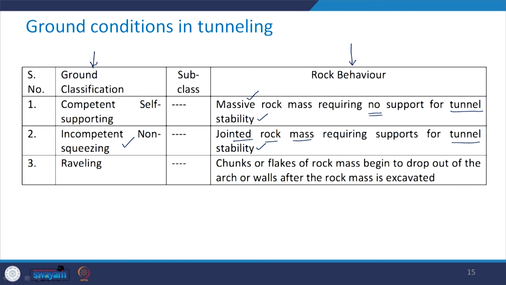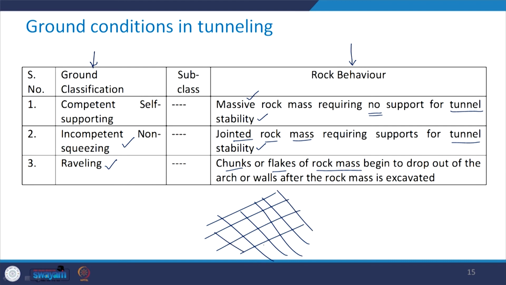The third one is the raveling ground condition. In this one, chunks or flakes of the rock mass begin to drop out of the arch or walls after the rock mass is excavated. Let us say you have a rock mass with some joints or discontinuities, and then you excavate like this.